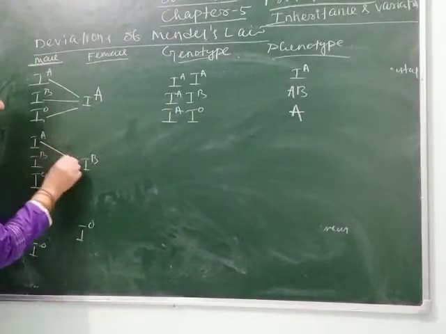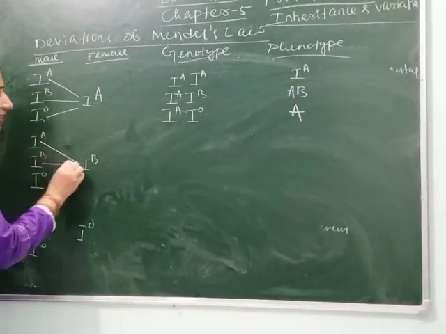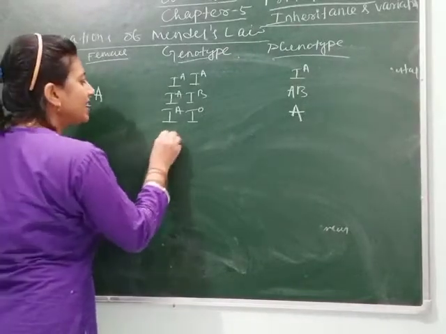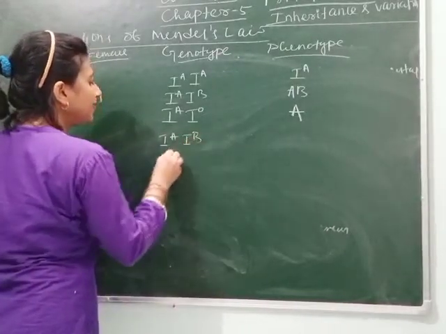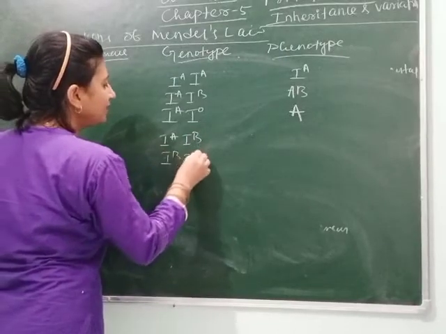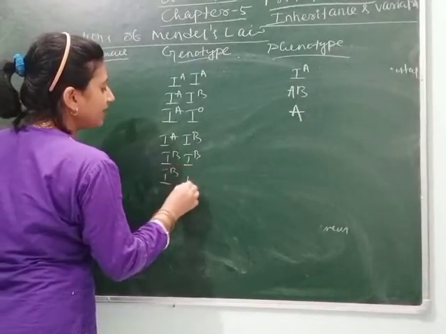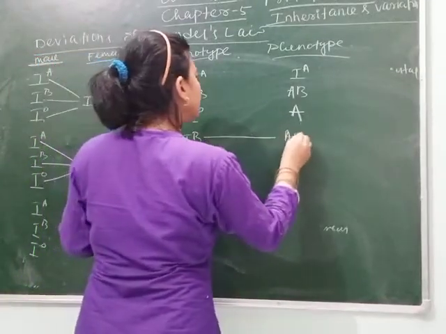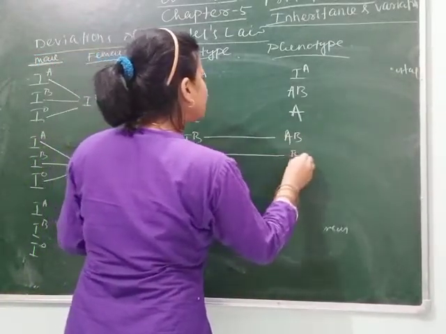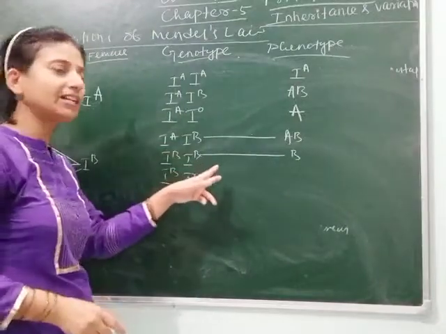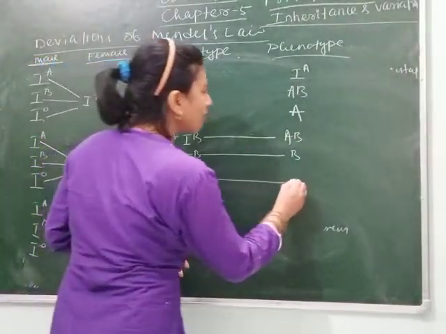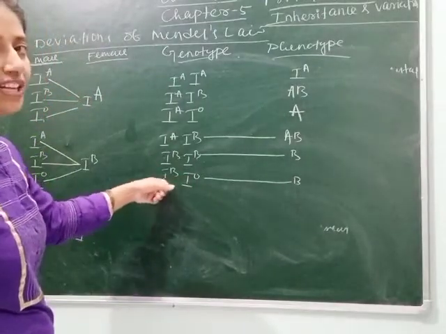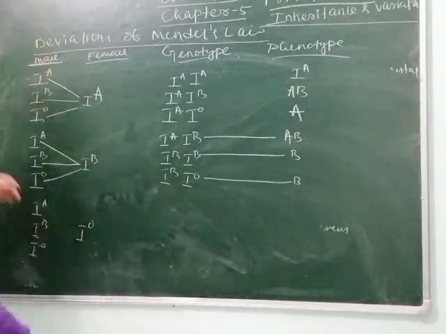Next, IA is crossed with IB, IB with IB, and IO with IB. So here we can write IA IB, then IB IB, then IB and IO. And the phenotype will be, here the blood group is AB, here the blood group is B. Why B? Because both the alleles are the same. And here also B. Why? Because it comes with O, and when it comes with O, it is dominant and O is recessive.